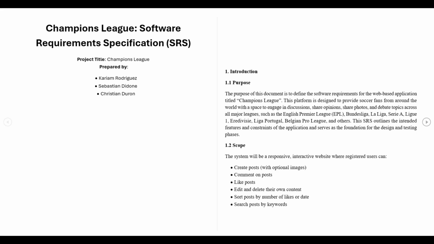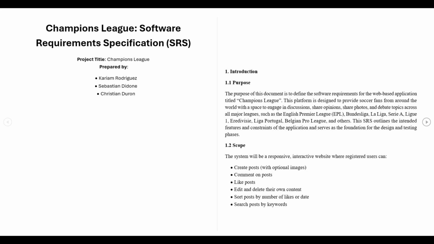This is the software requirements specification for our project titled Champions League, developed by Karen Rodriguez, Christian Duran, and me, Sebastian Doan. Champions League is a responsive web-based platform created for soccer fans across the globe to connect, debate, and share content related to all major leagues, including the Premier League, La Liga, Serie A, Bundesliga, Ligue 1, and more.